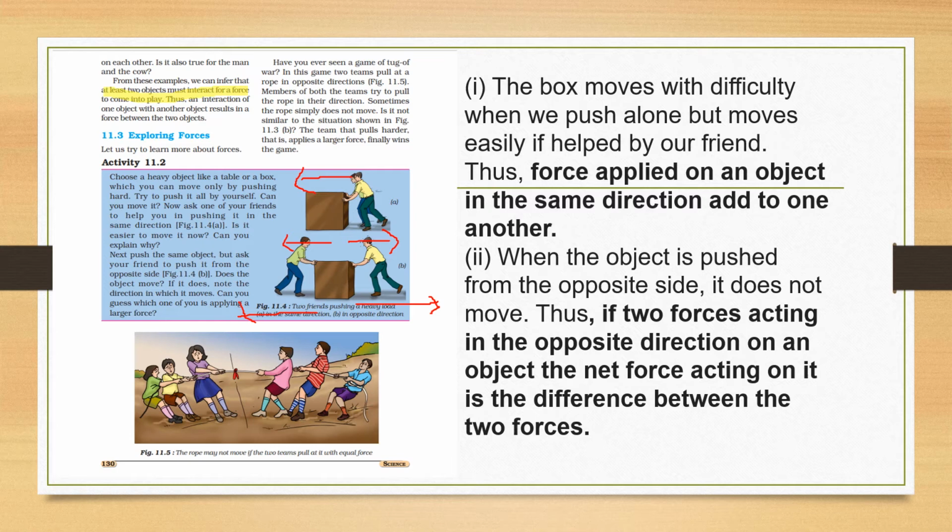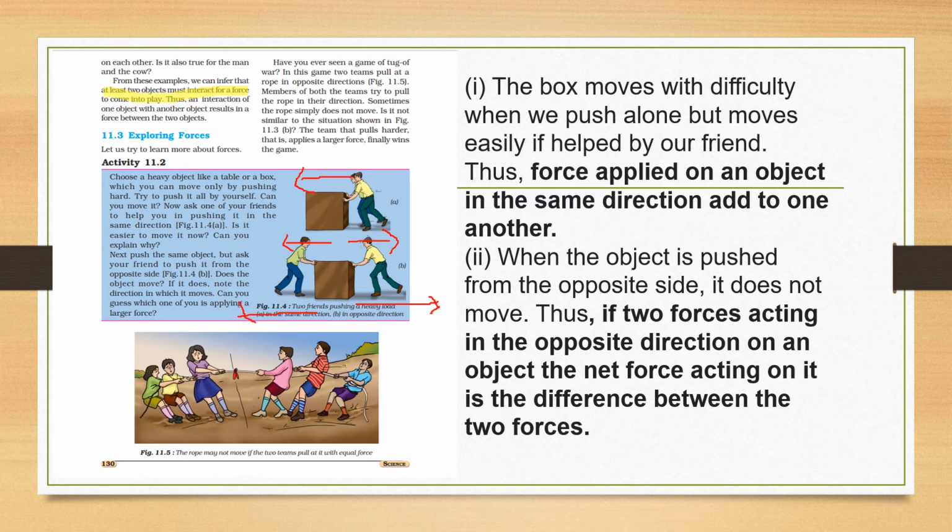Simply, we can see this in the game tug of war, which we usually used to play. In this game, we make two teams and we try to pull that rope. Simply, it doesn't move when the force by both of the teams is equal. But once one of the teams applies the larger force, the rope will move in their favour.